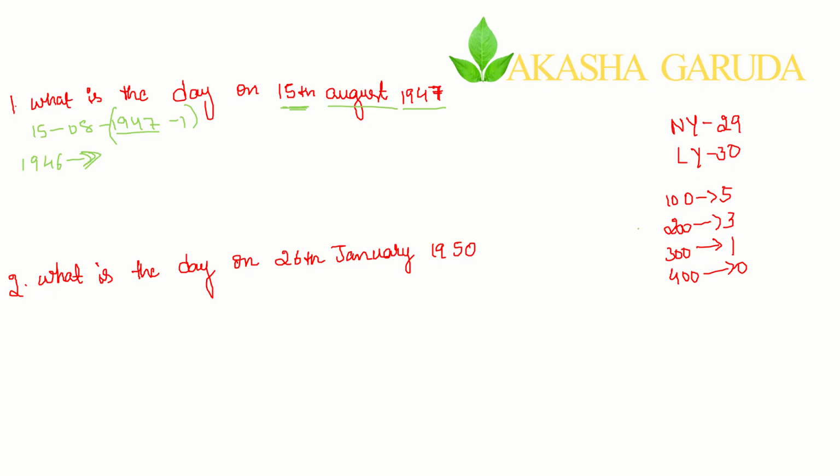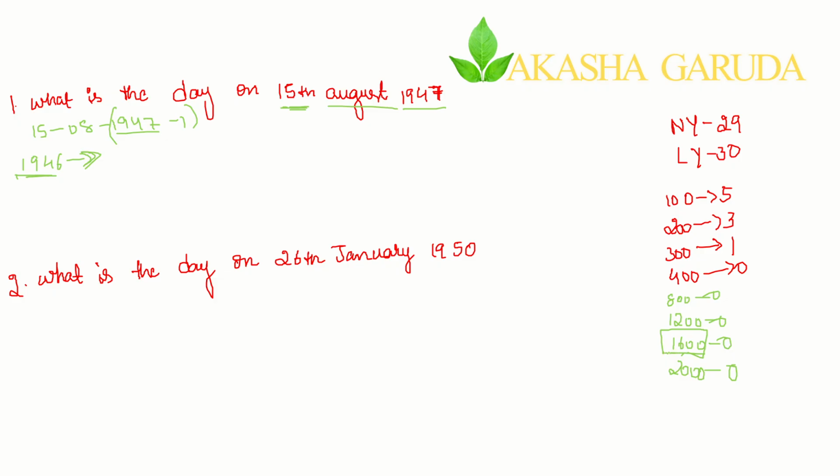Here you see 800, 1200, 1600, 2000. You should take that particular number which is lesser than 1946 and closer to 1946.